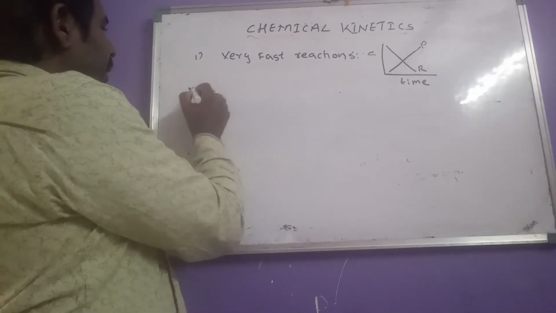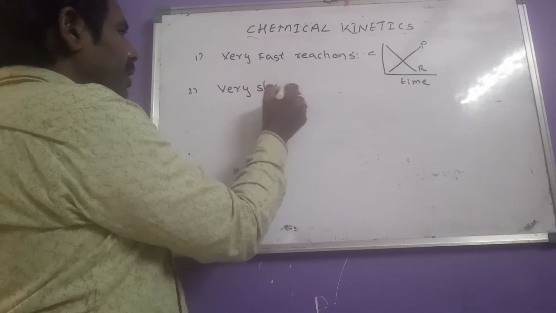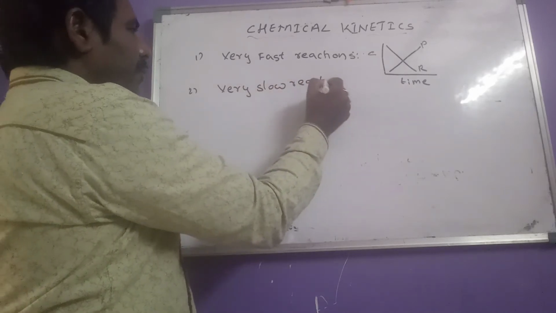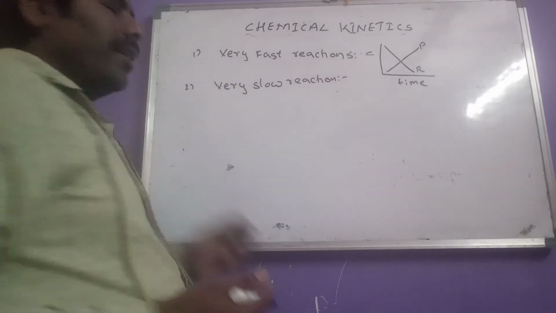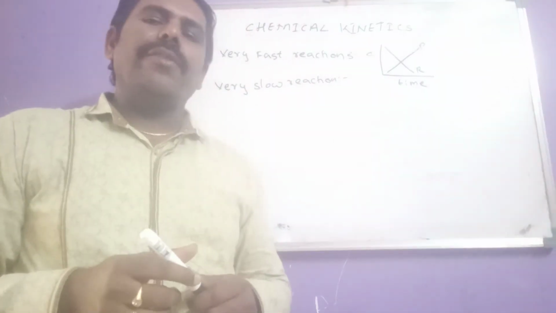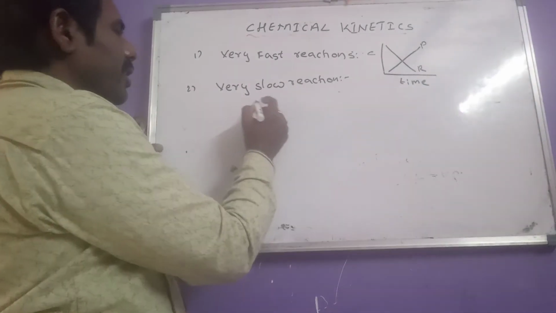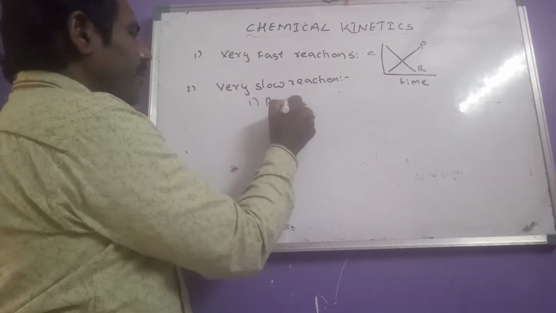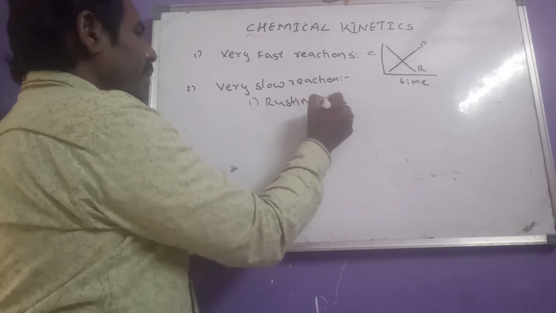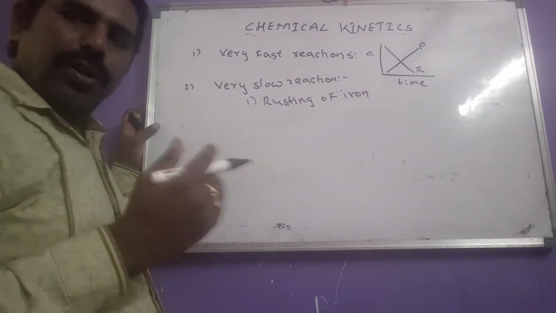Then the second one is very slow reactions. Time of completion is a few days, or sometimes a few months. An example for very slow reactions is rusting of iron. Rusting of iron takes place very slowly.